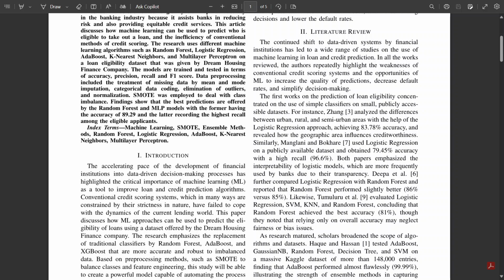Another key issue repeatedly highlighted in the previous works is the problem of class imbalance, where the number of approved and rejected loan applicants are unequal. Studies have shown that applying balancing techniques such as SMOTE improves both fairness and predictive performance. Building on these insights, our study combines multiple machine learning models with SMOTE to address this challenge and ensure reliable predictions. Now let's go for the methodology.